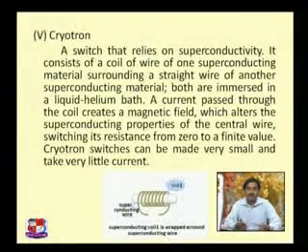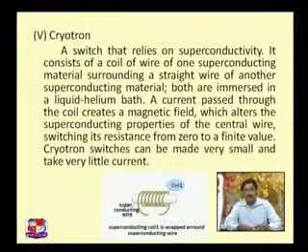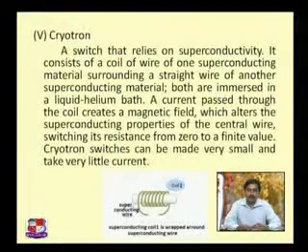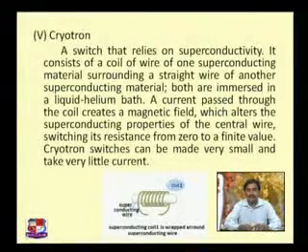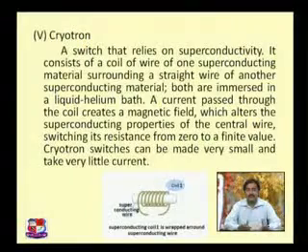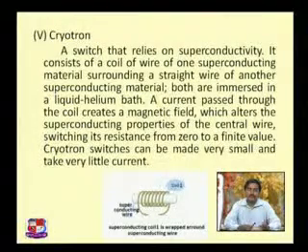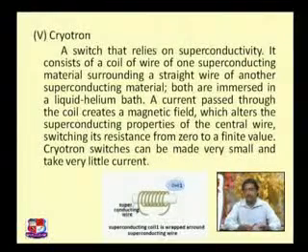As we vary the current in the outer loop, we can make the current in the other part on and off. Such kind of switching can be carried out with the help of a cryotron. A cryotron is a very tiny arrangement, so we don't need much space, and the effectiveness of this switching is quite high. As you have already studied, normal switches have a response time, a lethargy in showing the increase and decrease of current. But here such differences do not occur, because the material is going to change its state from normal to superconductor or superconductor to normal.